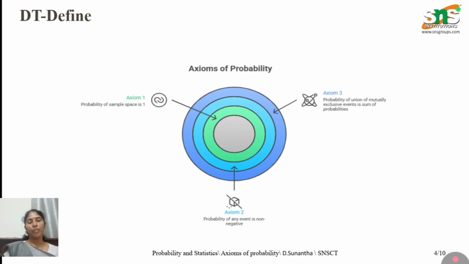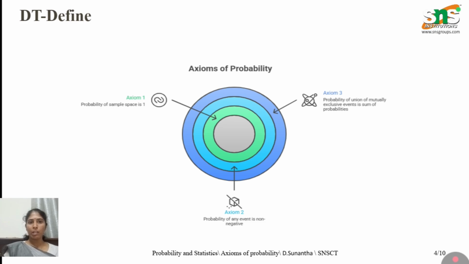For example, if we are having A1, A2, A3, etc. as mutually exclusive events, then P of A1 union A2 union A3 union etc. will be equal to P of A1 plus P of A2 plus P of A3 etc. up to P of An, which is the probability of mutually exclusive events.